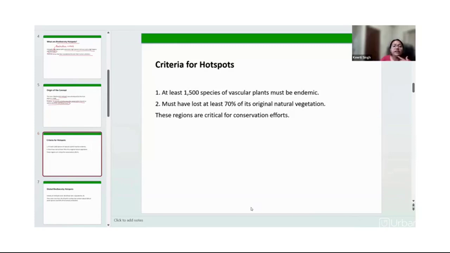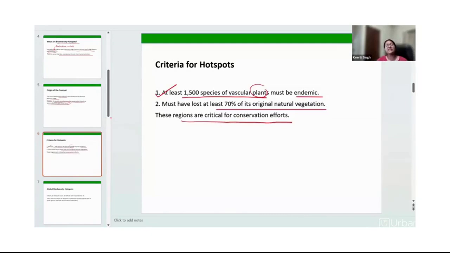The first criterion is that the area must have at least 1500 species of vascular plants, and they must be endemic. It means these plants must not be found in another area, right? And the area must have lost at least 70% of its original natural vegetation, right? So these are the areas which need critical conservation effort.